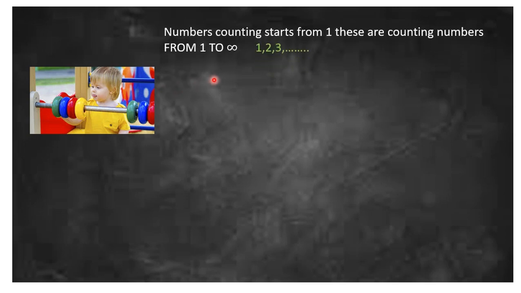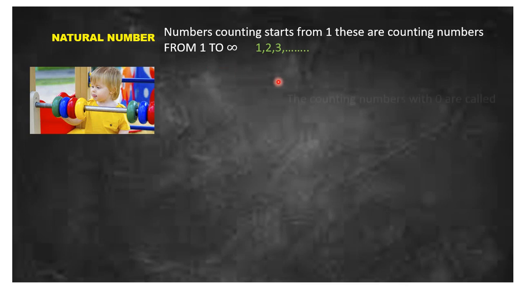So let's take the numbers. If a small kid of 2 to 3 years is asked to count, in which way will he count? He will count like this: 1, 2, 3, 4 and so on. He starts counting from 1, that is 1, 2, 3 and so on. All these counting numbers are known as natural numbers, which start from 1 and go up to infinity.